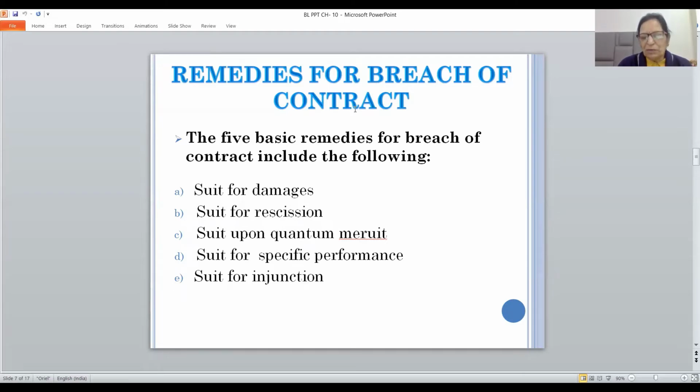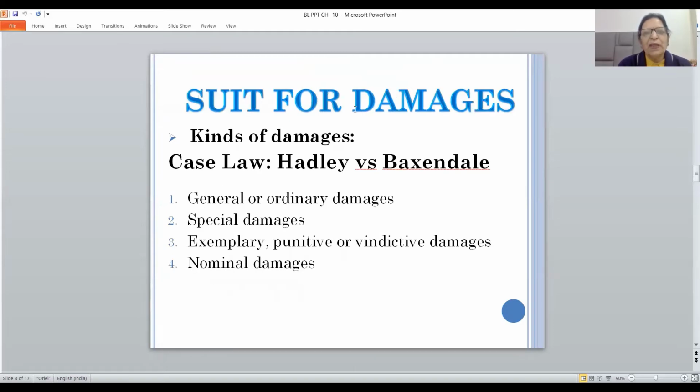Now I take up all the points one by one. The very first point is suit for damages. What are damages? Damages are always allowed by way of monetary compensation. As the aggrieved party has suffered certain loss in terms of money, so that party must be compensated by the guilty party. There is a leading case law regarding this, which is Hadley versus Baxendale.